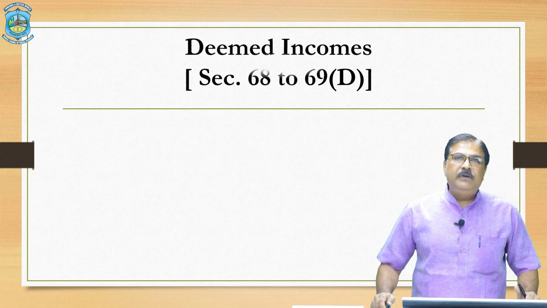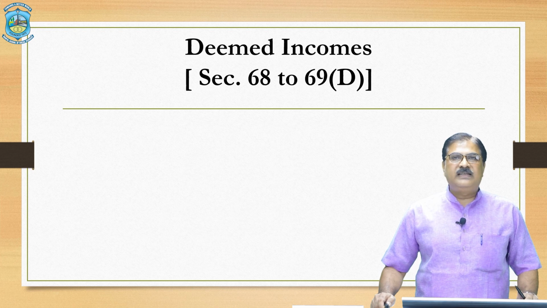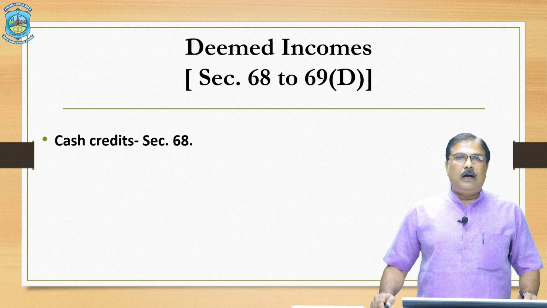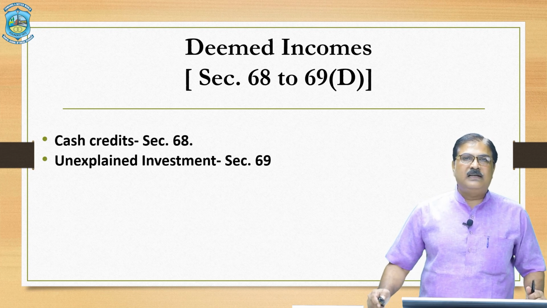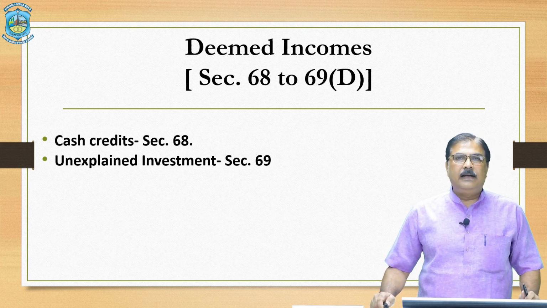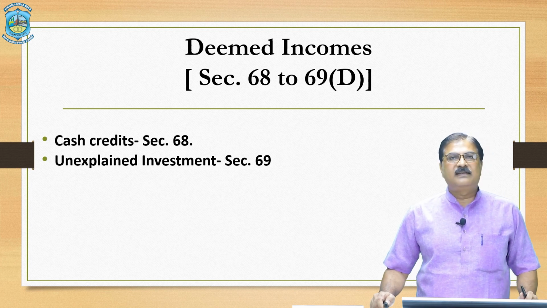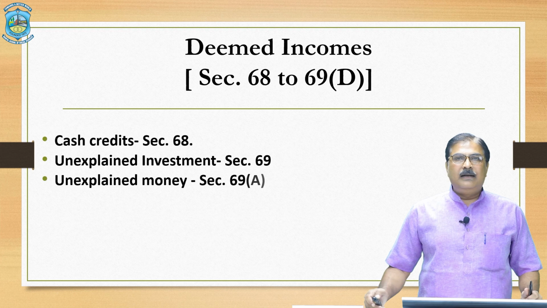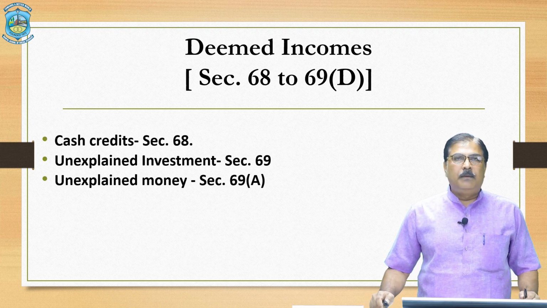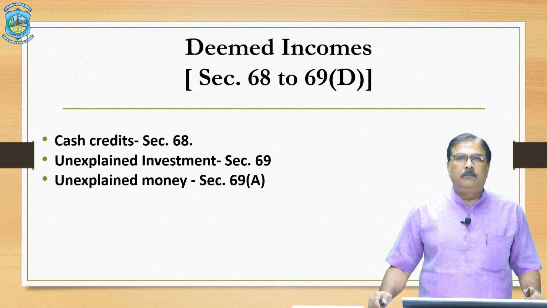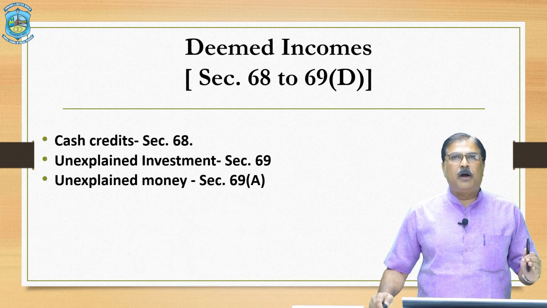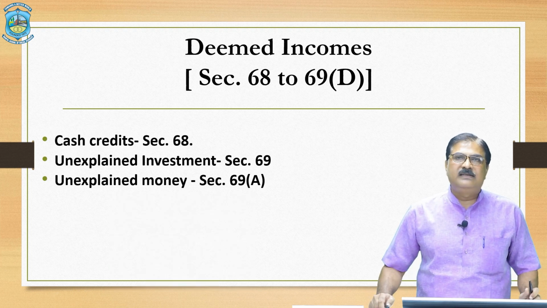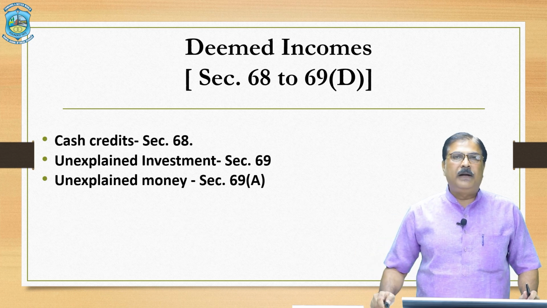Then there are certain deemed incomes under section 68 to 69D. Number 1, it's a cash credit under section 68. Unexplained investment of the assessee for which the assessee has failed to give any justification is also considered as a deemed income of that assessee under section 69. Unexplained money under section 69A. For example, suppose your bank account is showing some amount for which you are unable to give proper justification or proper accounting record, that will also be considered as a deemed income of that particular assessee.